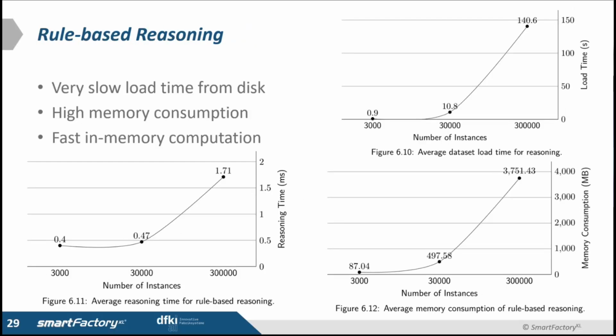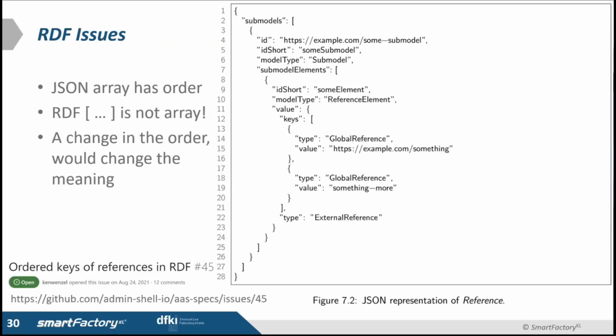For rule-based reasoning, we also did a similar benchmark. It takes a lot of time to load the information from the disk, so it is very time consuming. It's in seconds, so almost 2 minutes. And also the rule-based reasoning happens in memory, so we require 4 gigabytes RAM for that. But in exchange, the reasoning happens in memory, so it is very fast, and we can reason almost instantly, depending on how many rules and how complex the rules are.